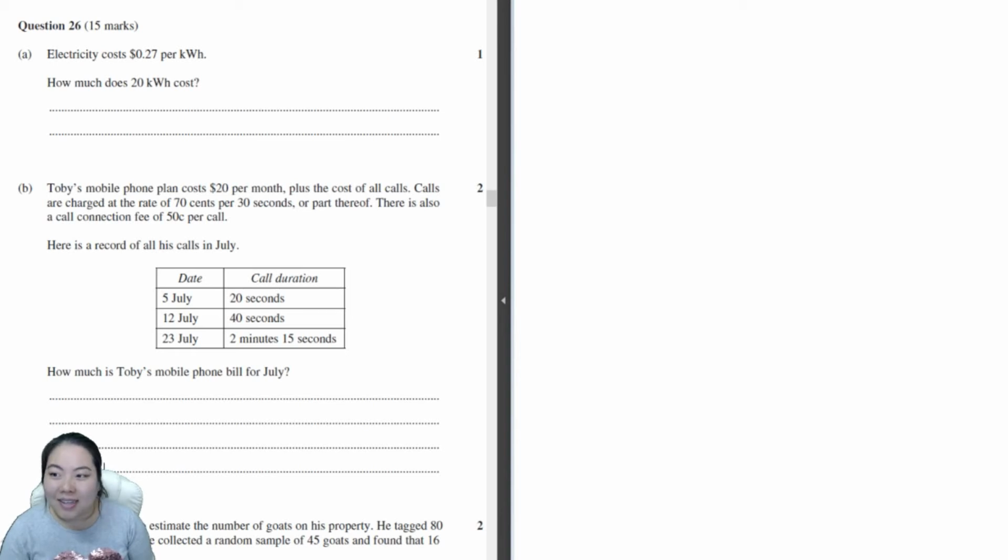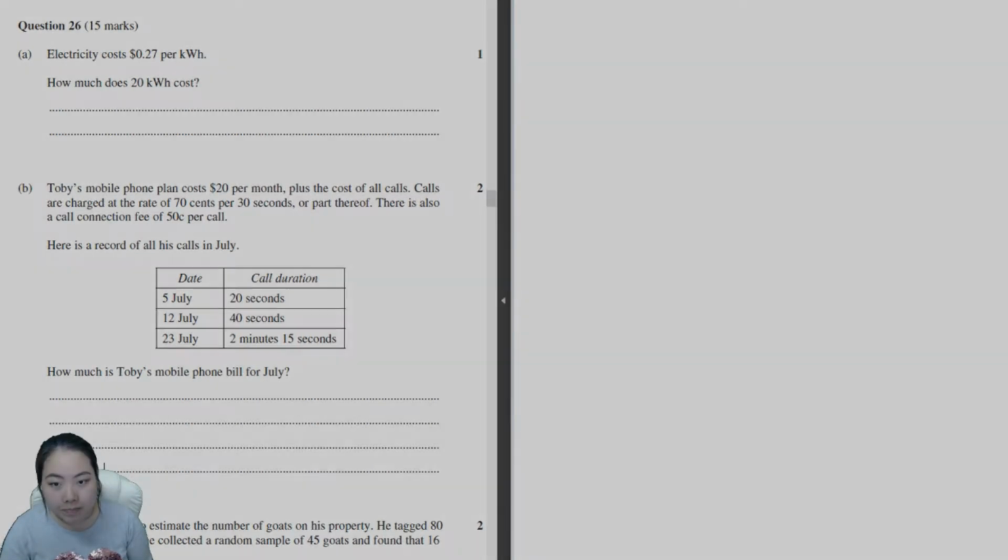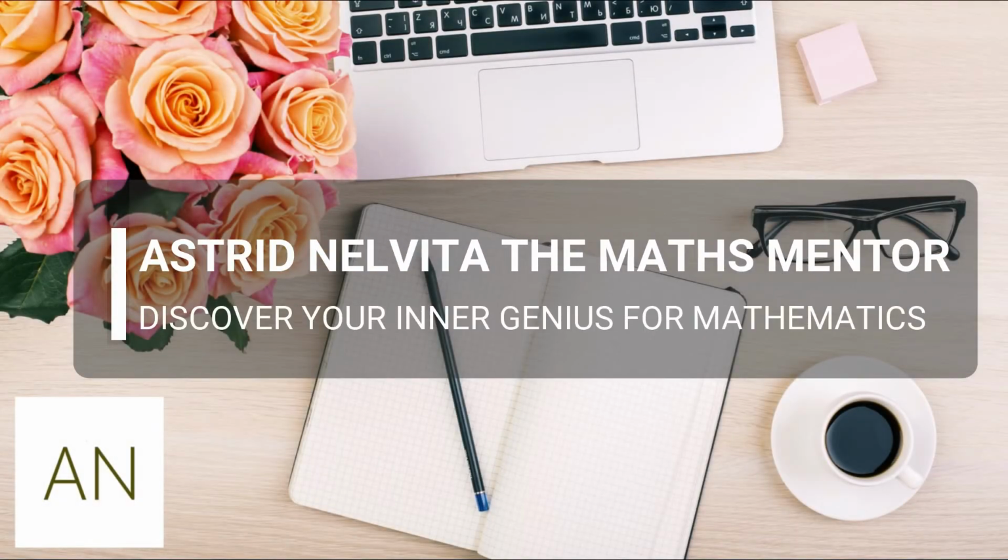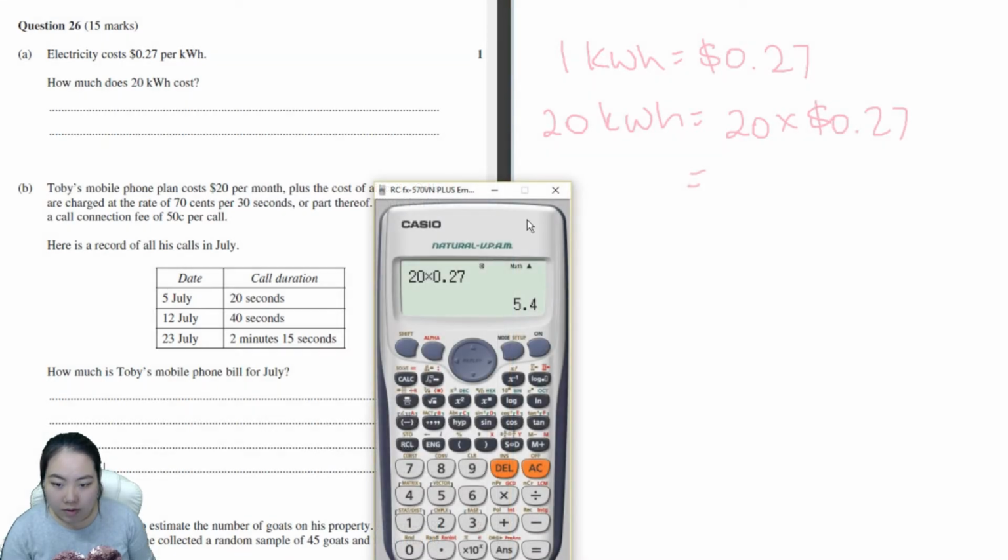Let's get started. Question 26a. Electricity costs 27 cents per kilowatt per hour. How much does 20 kilowatt per hour cost? This is pretty straightforward. So we have 1 kilowatt per hour is 27 cents. Therefore, 20 kilowatt per hour would be 20 times 27 cents, which is $5.40.